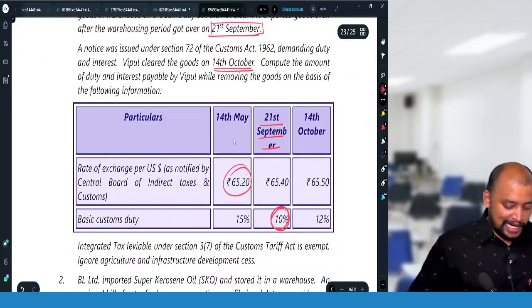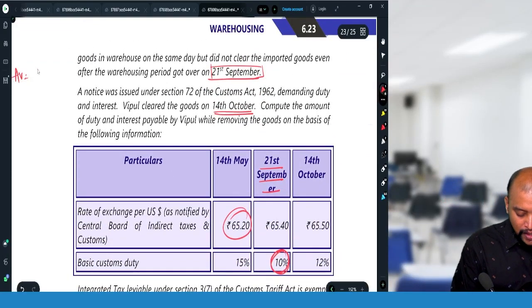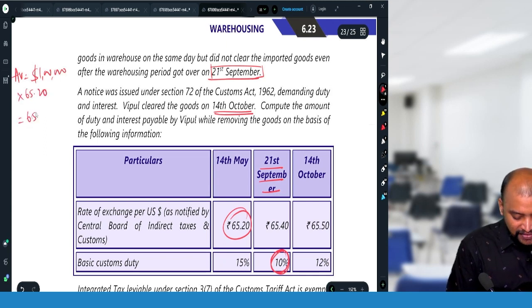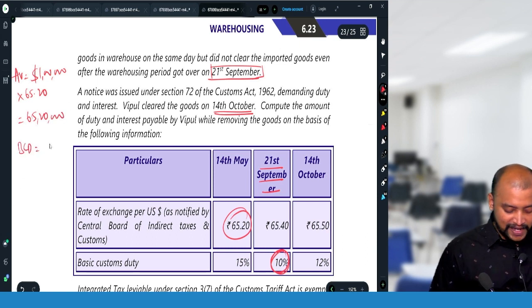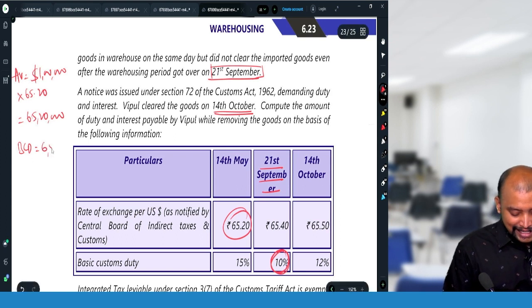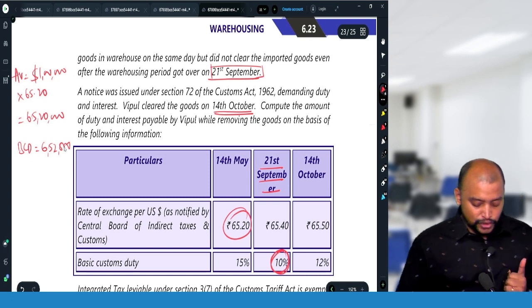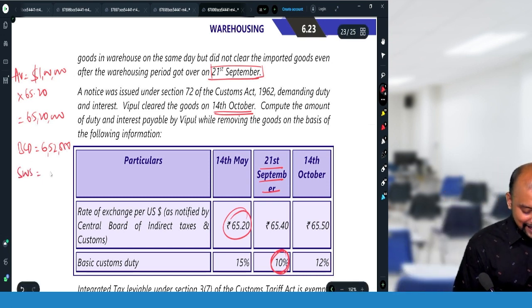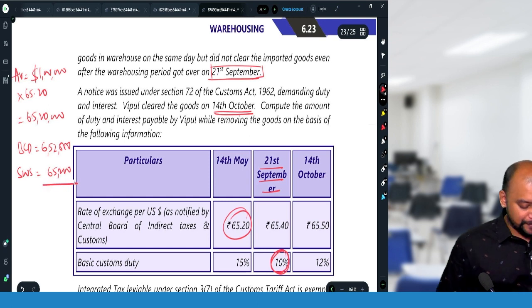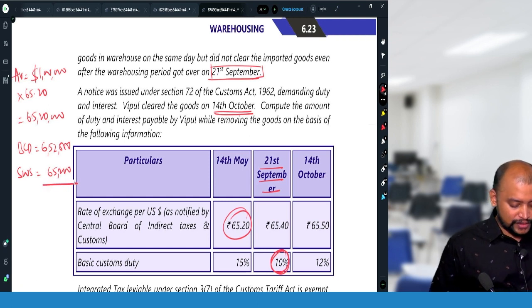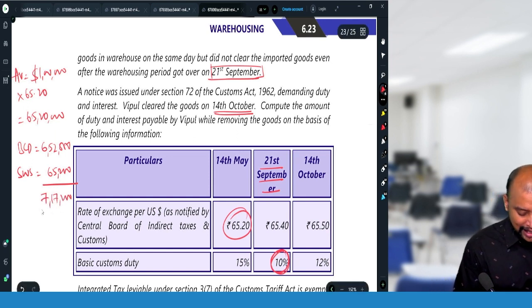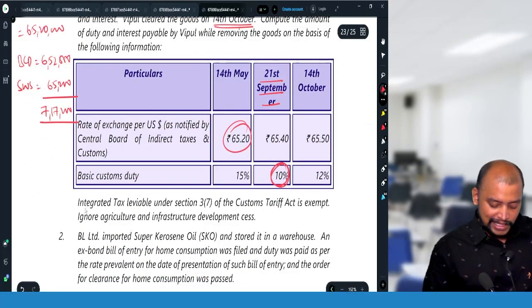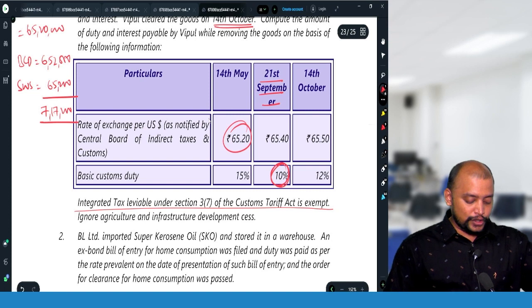Now, take the customs duty computation. What is the assessable value? $1 lakh into 65.20, that is 65,20,000. Basic customs duty: 65,20,000 into 10%, that is 6,52,000. And then social welfare surcharge is 65,200. So 6,52,000 plus 65,200 is 7,17,200. There is no IGST. Why? Clearly given, integrated tax is exempted. So no need to pay IGST.